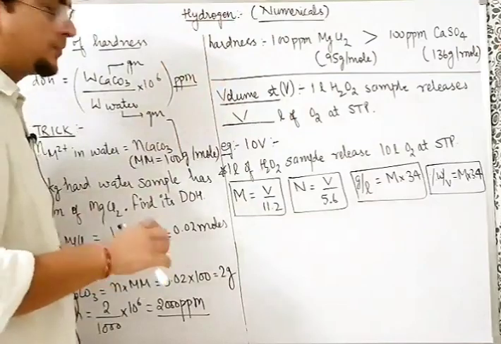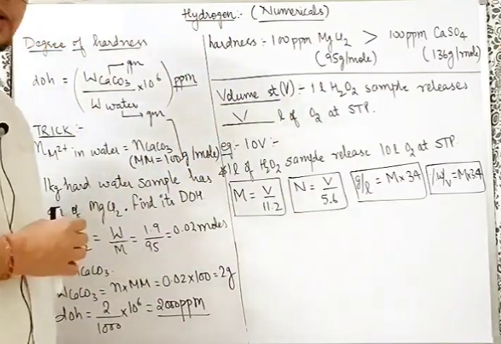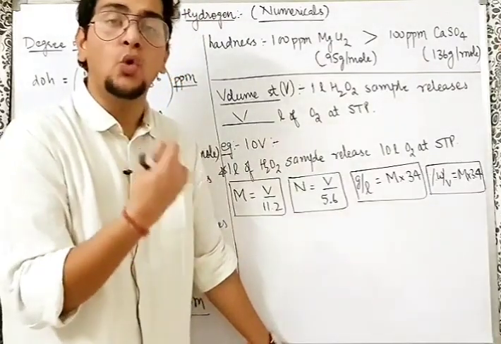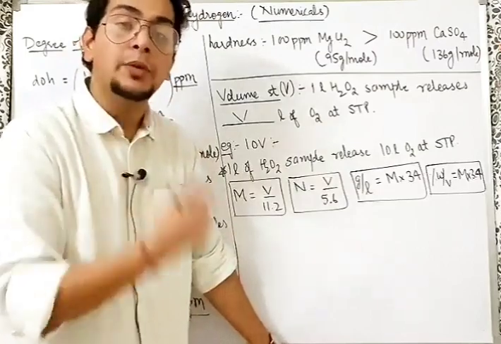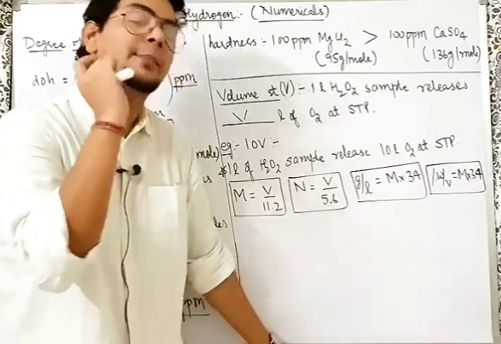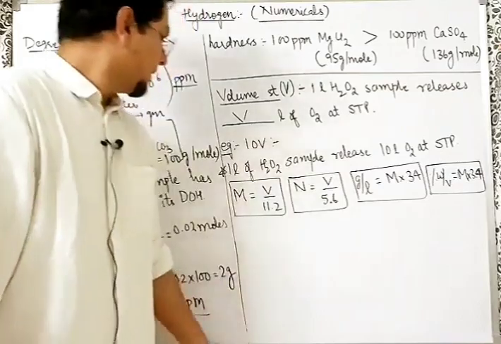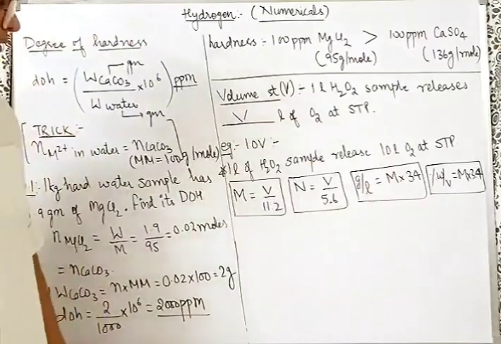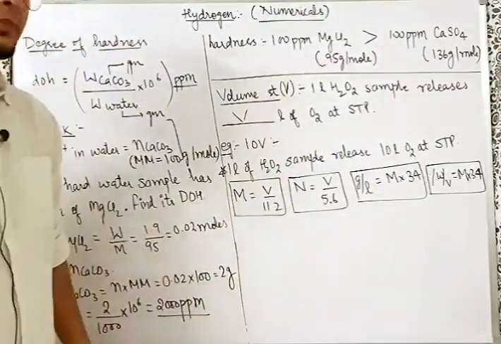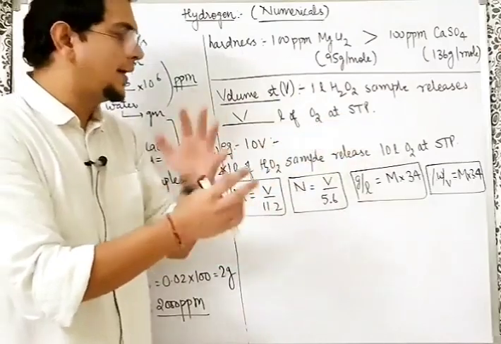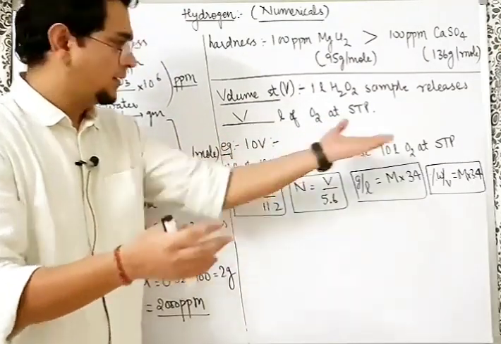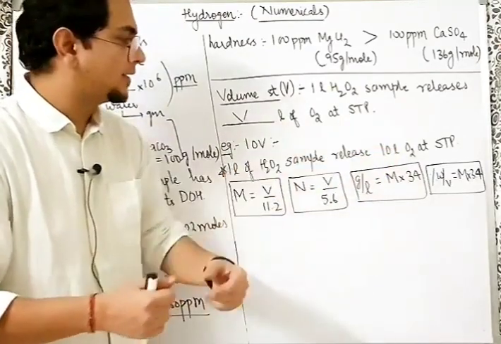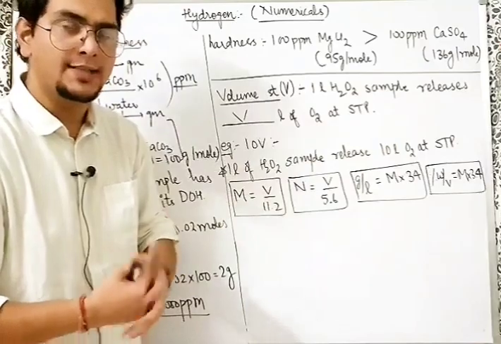That is a statement type of question. Sir, how can this statement type of question be useful for us? Directly they can ask you, bhaiya, there is a 10V sample, then find how much O2 at STP will be released when 100 ml of that sample is taken. Simple. Sir, 1 liter is releasing 10 liter. That is 1000 ml releases 10 liter. So sir, 100 ml will release 1 liter of O2 at STP. You want to convert into moles? You can divide it by 22.4 liters. Volume of a gas at STP by 22.4 liter is moles. You can divide by the 22.4 liter and get the moles of O2 released as well.